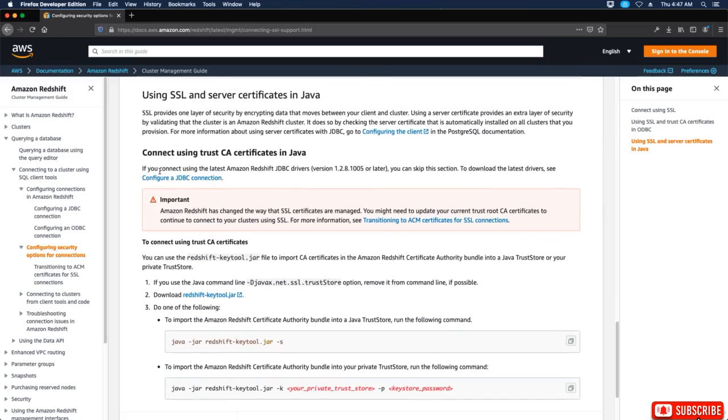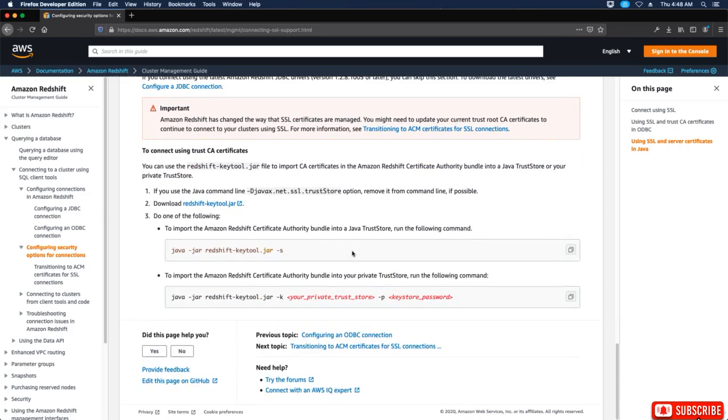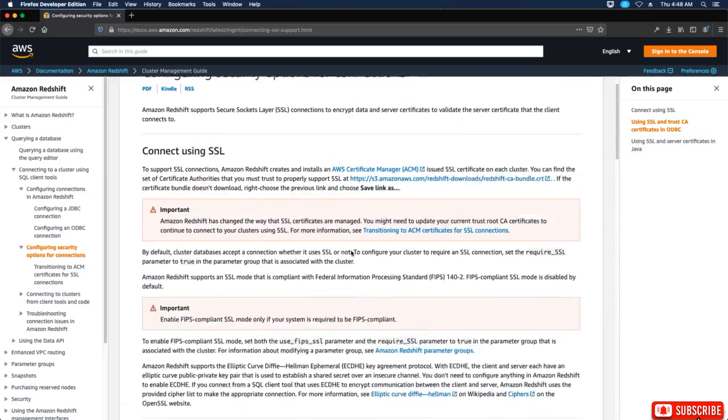Connect using Trust CA certificates in Java. If you connect using the latest Amazon Redshift JDBC driver version 1.2.8.1005 or later, you can skip this section. To download the latest drivers, see Configure a JDBC connection. So if you have this driver, which we're going to do later, you don't need to carry on with this. Okay, so we're going to end it there.